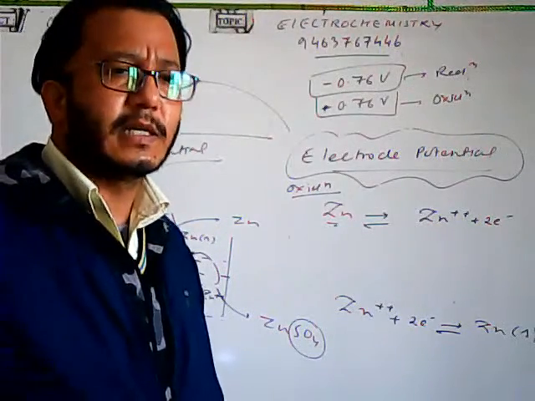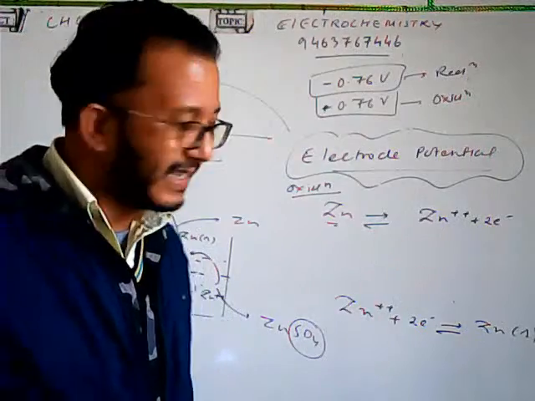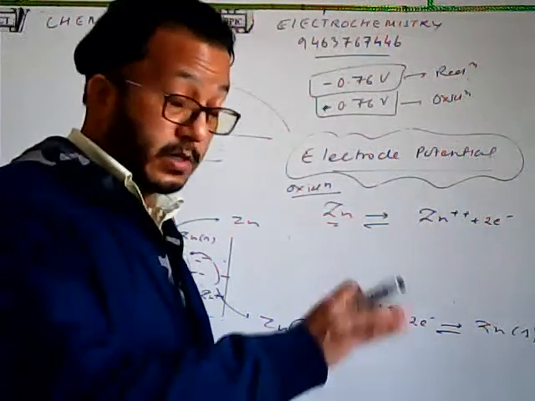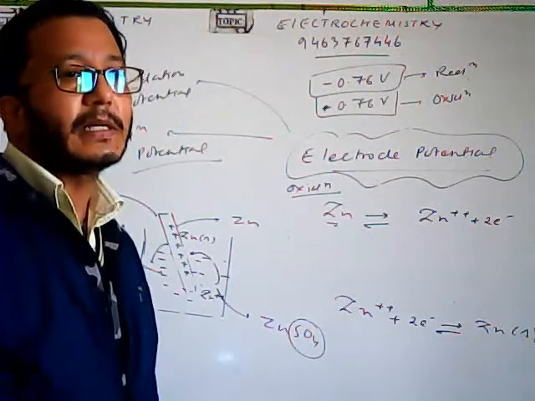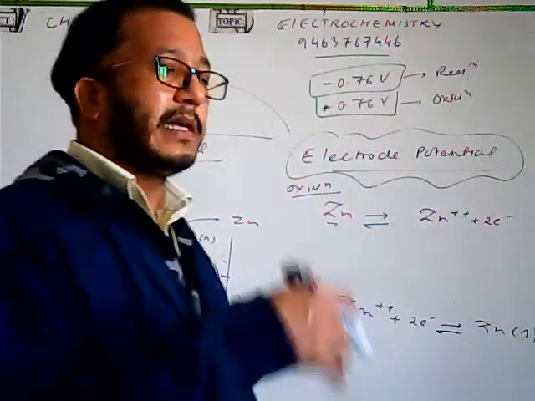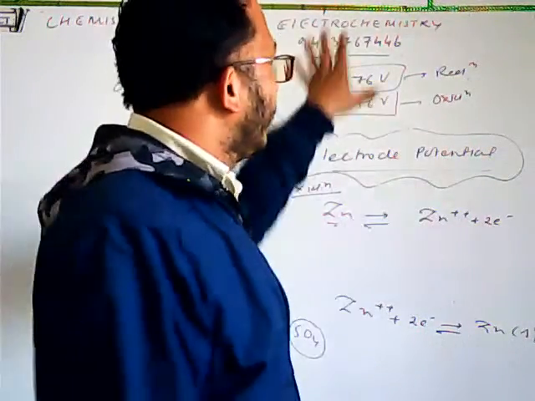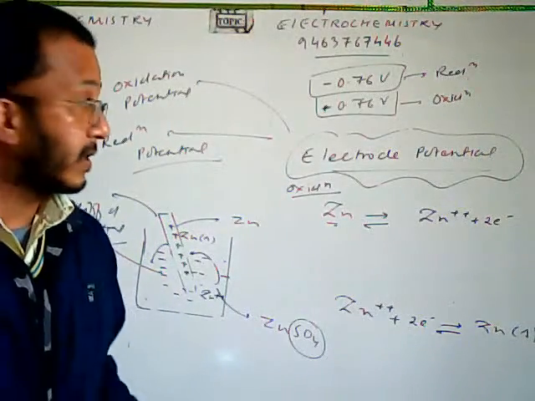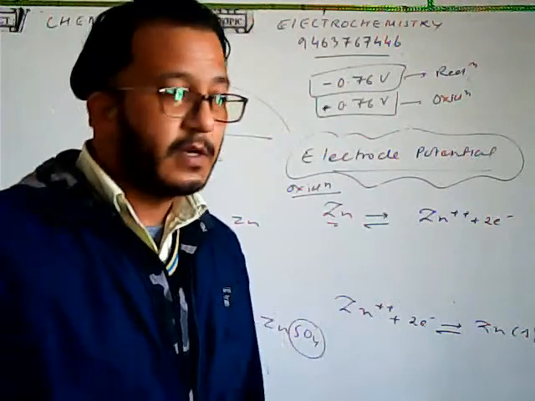And if they are less reactive, for example, copper and other non-reactive metals, in that case, the reduction potential will have the positive value. So it's not that everything will have a negative value; it depends on how reactive it is, what its tendency is to lose electrons. If they have the tendency greater than hydrogen to lose electron, then the reduction potential will be negative for them. And if they have lesser tendency to lose electron as compared to hydrogen, then they will have the reduction potential which will have the positive value.